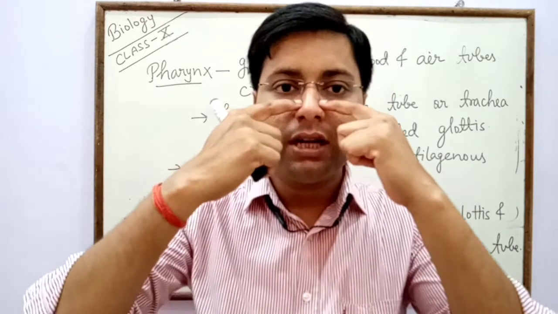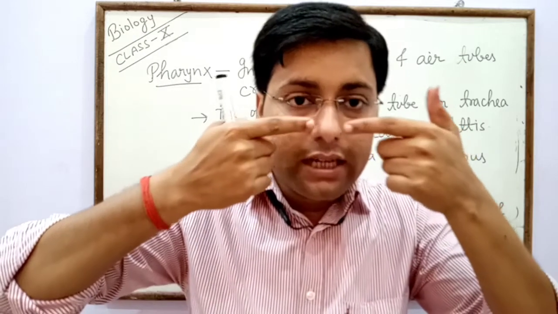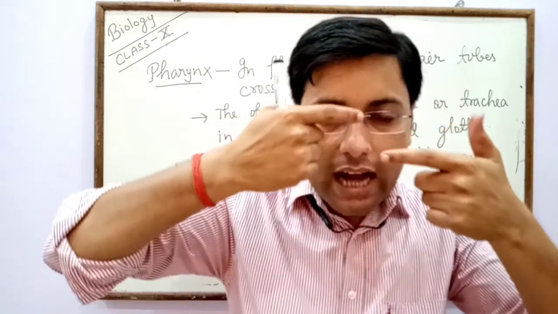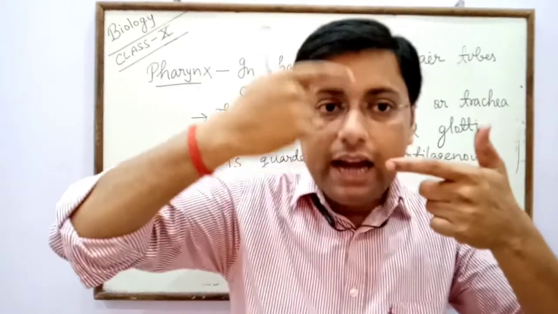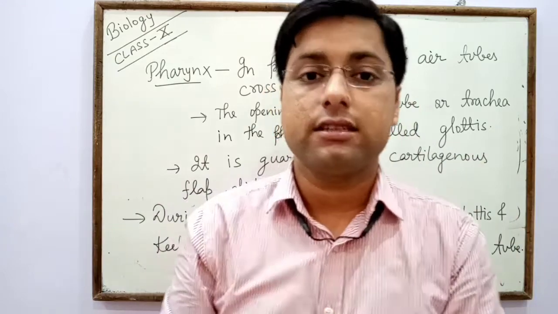After that comes the nasal cavity: air enters through the nostrils into the hollow cavity of the nose, crosses the internal layers, and then crosses the pharynx.